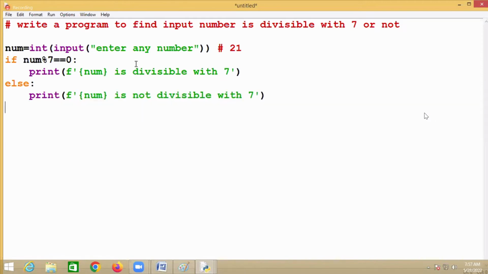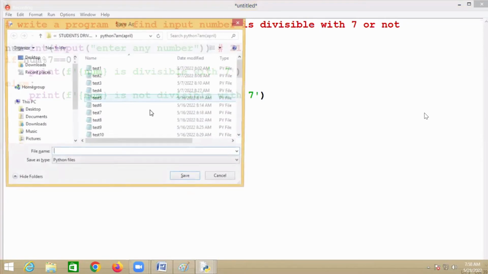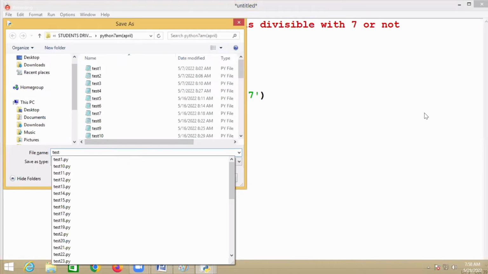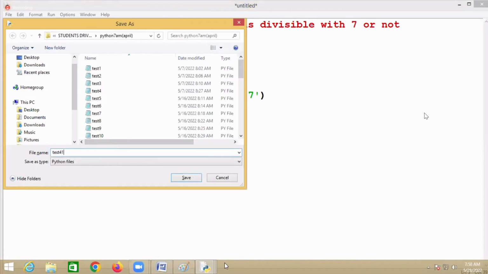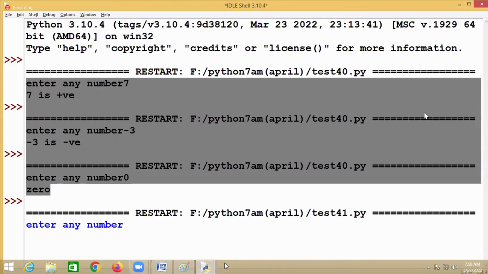That's it. So in a problem definition only you have conditions. That can be either one condition or multiple conditions. But is this one condition or multiple conditions? One condition. Now enter any number.